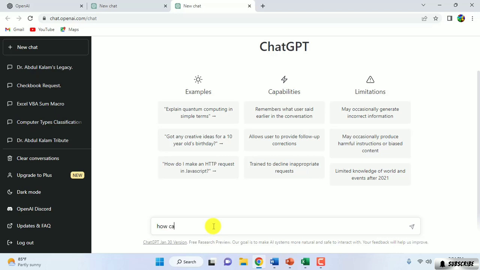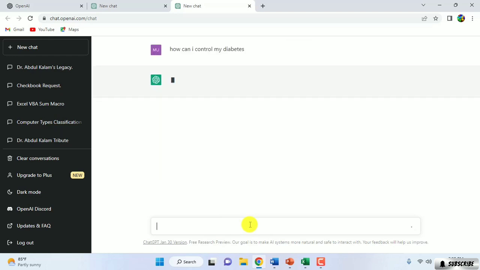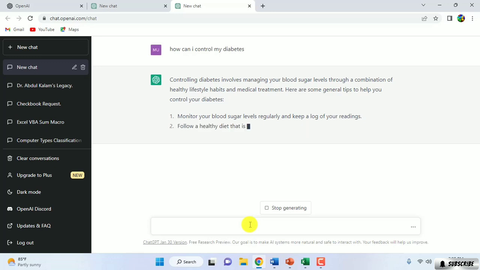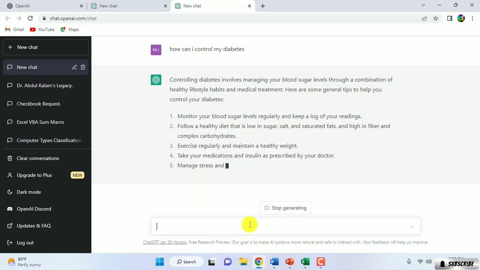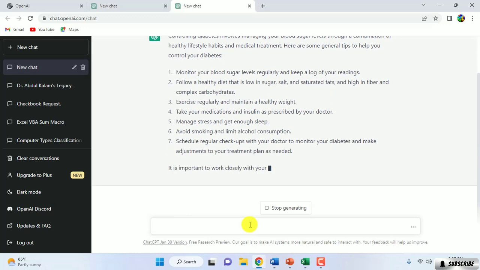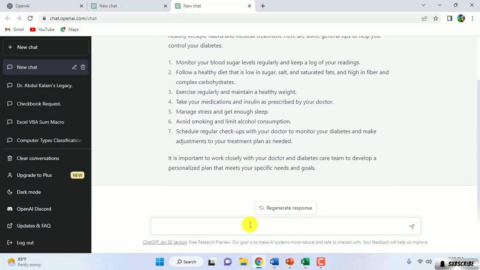I'm going to type it here: How can I control my diabetes? If I ask how can I control my diabetes, it will give suggestions to you. You can see here, controlling diabetes involves managing your blood sugar level through a combination of healthy lifestyle habits and medical treatment. Here are some general tips to help you control your diabetes.